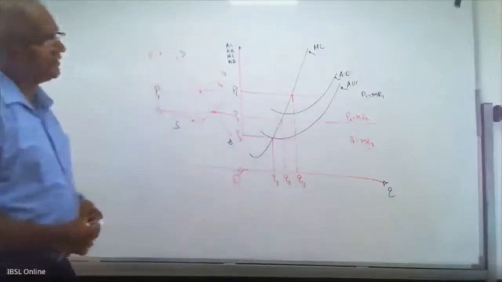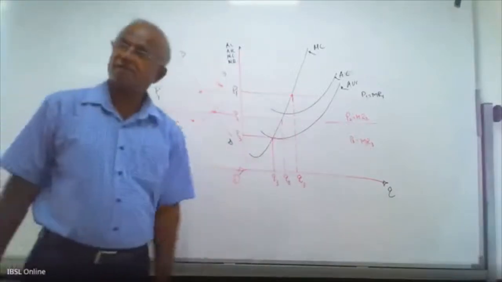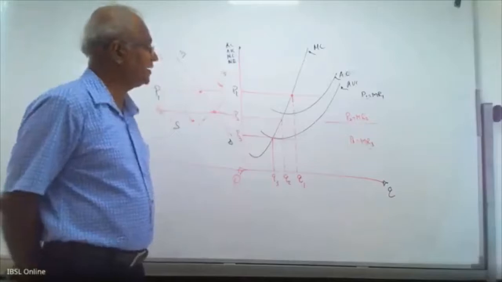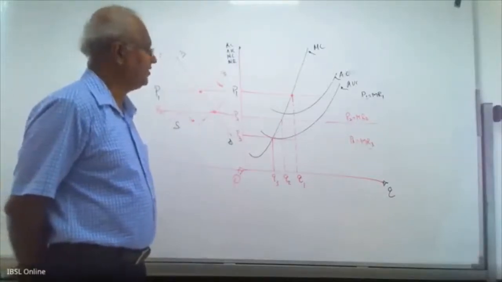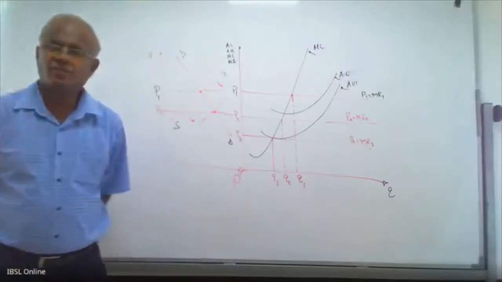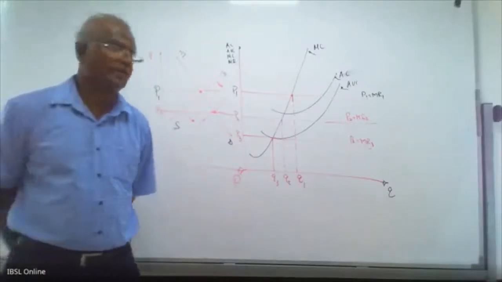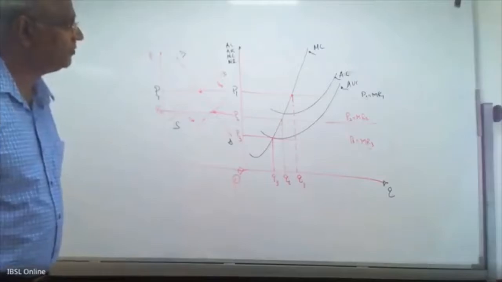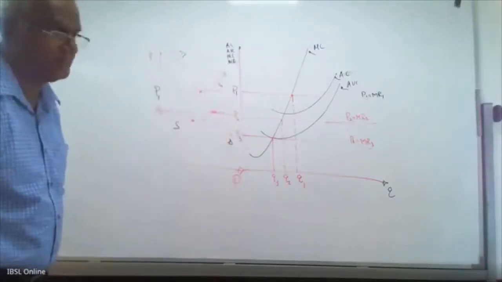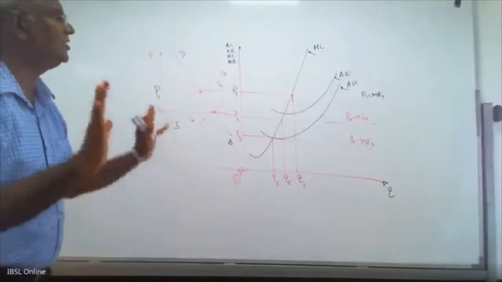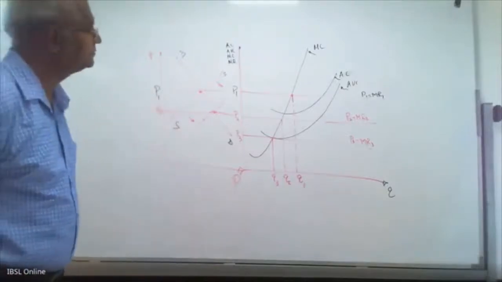Now you can understand, when you go through my presentation, all these Q1, Q2, Q3, then P1, P2, P3, these three price lines, and MR1, MR2, MR3. Cost structure is the same. Cost doesn't change in the short run, we assume AVC, AC, MC remain intact.